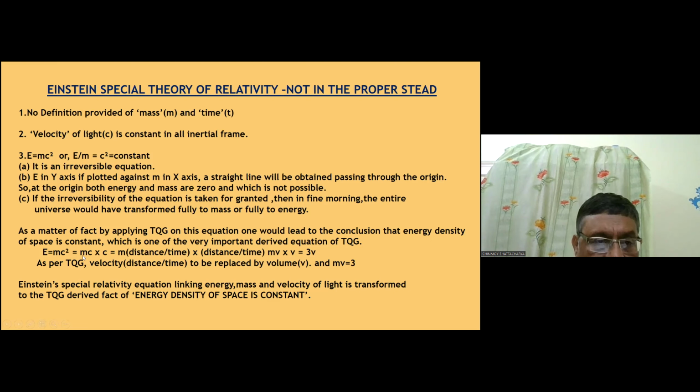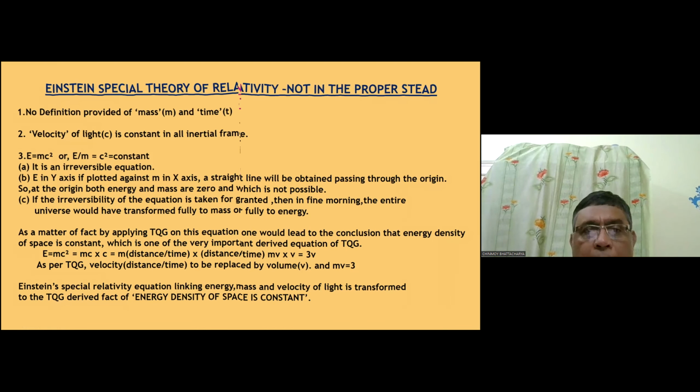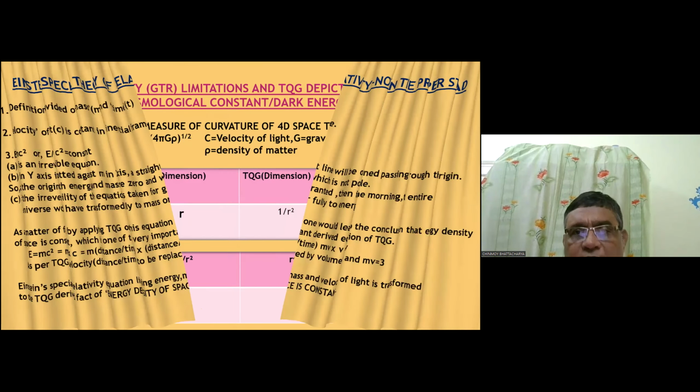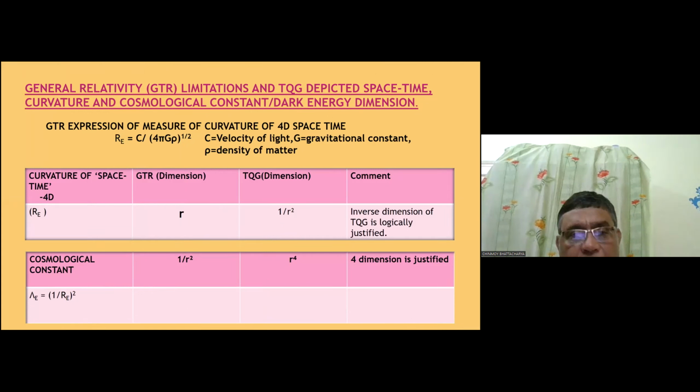Now, E is equal to mc square is split in this way: mc into c. Now mc is mass into velocity, and c, we ultimately get the same thing, that the energy density of space is constant. So E is equal to mc square is not the proper representation of the energy-matter relationship of the universe. Whatever is done in TTQG, me is equal to 9, that stands right.